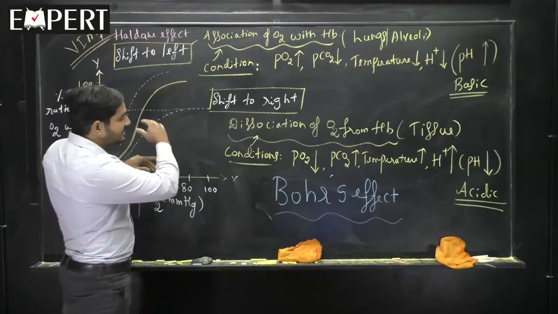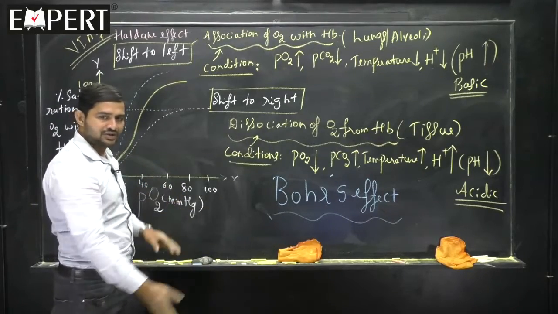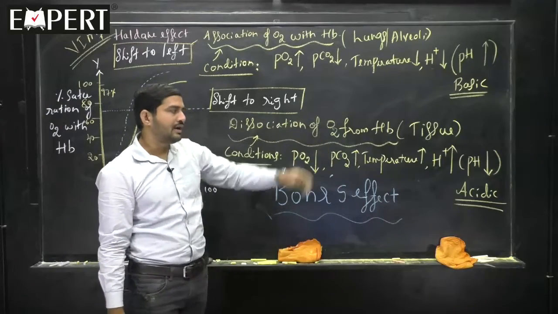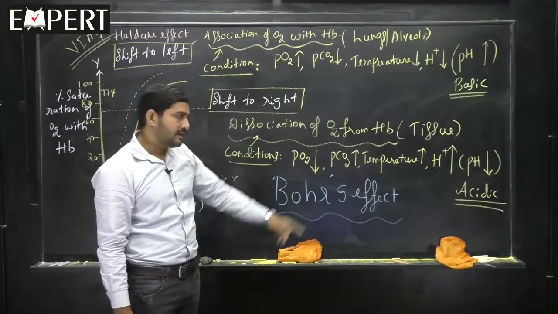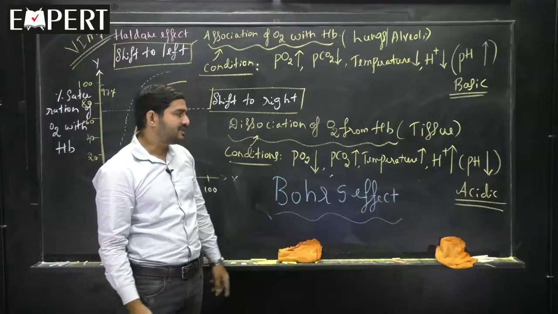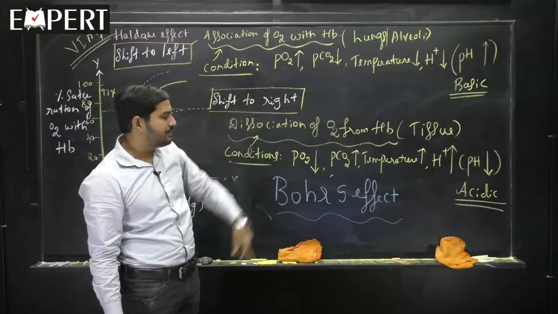If it is shifting towards right side, means dissociation, removal of the oxygen to tissues, and that occurs when partial pressure is low, rest all are more except pH. pH depends on the H plus ion concentration. When H plus ion concentration is more, pH is less, less means acidic, more means basic.